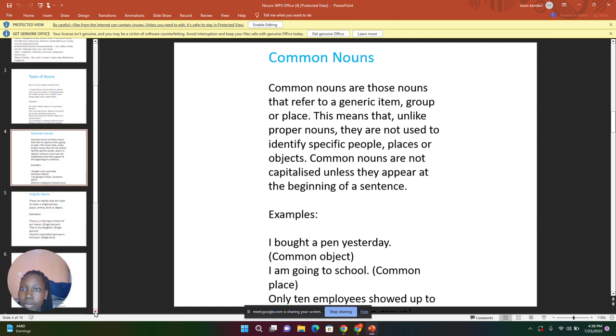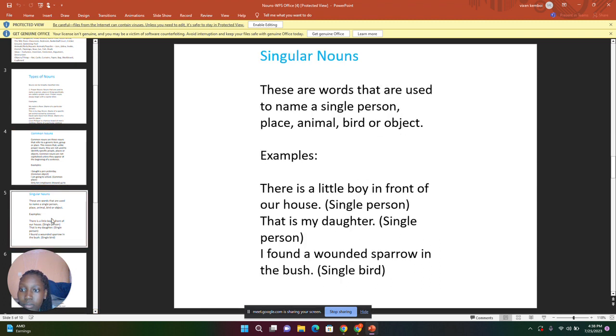Next, the next type of noun, that is singular nouns. When we say singular nouns, these are words that are used to name a single person, place, animal, bird, or object. Examples of singular nouns.